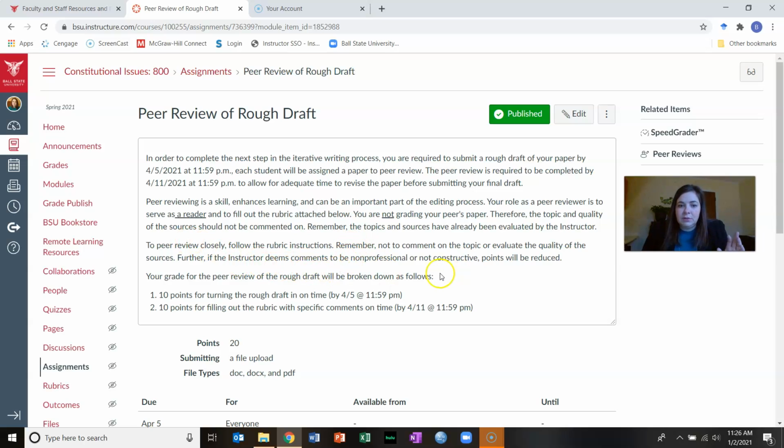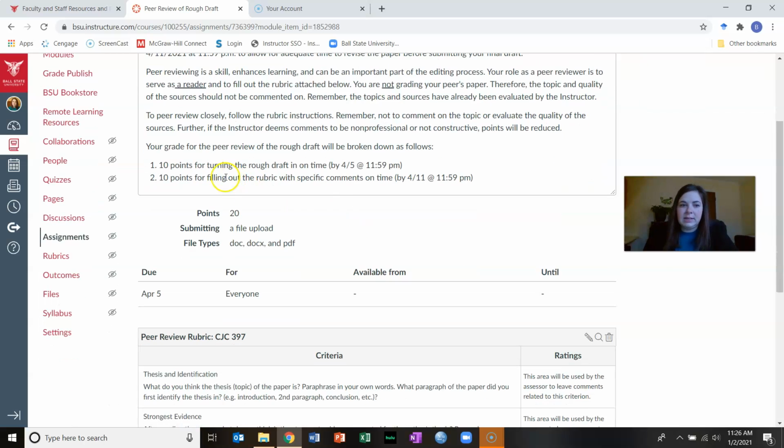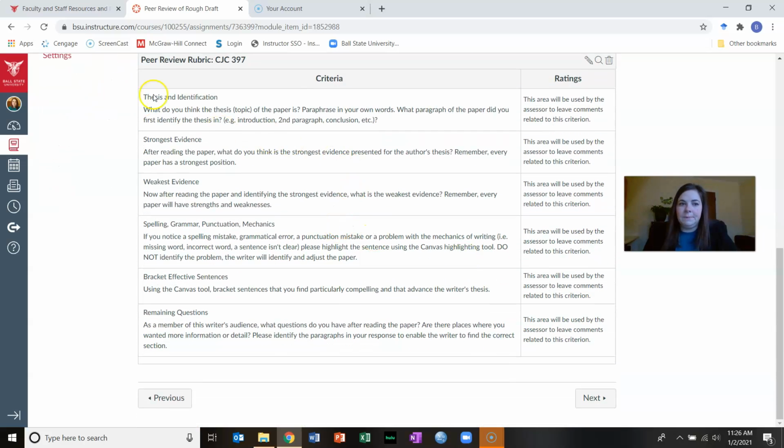To do the peer review, you're going to fill out a rubric and just follow the instructions. Again, remember that you need to not comment on the topic or evaluate the quality. And if your comments are non-professional or not constructive, you will have points reduced. You get 10 points for turning in your rough draft for this and 10 points for completing your peer review with the rubric. This is what your rubric looks like.